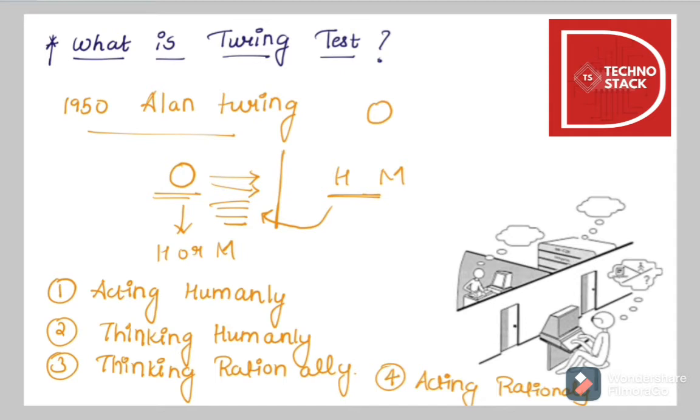The Turing test is suggested to have physical interaction between a computer and an interrogator. An interrogator will ask the computer some questions, and based on them, it will give the response. The interrogator will then give the response whether on the other side it's a human being or a machine. This is on the basis of these four factors: acting humanly, acting like a human; thinking humanly, thinking like a human; thinking rationally, meaning what is correct; and acting rationally, meaning what is correct. Let's see in detail what all this means.